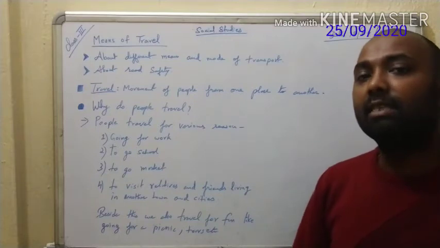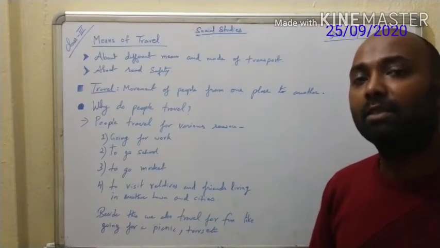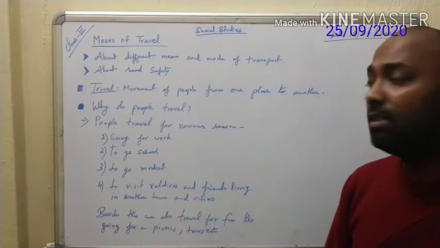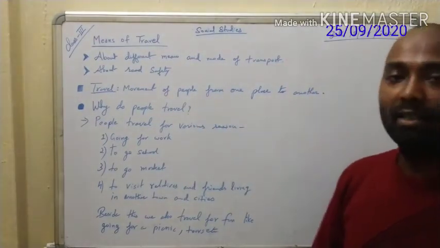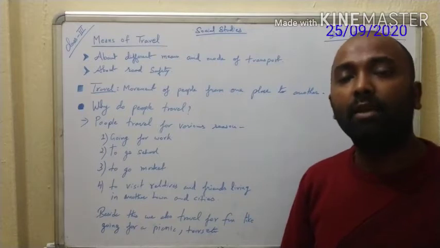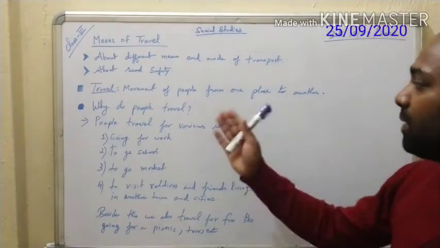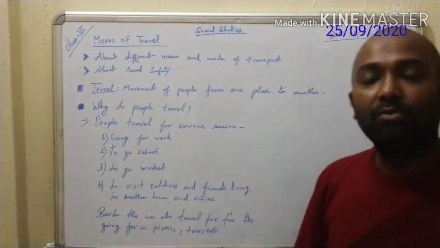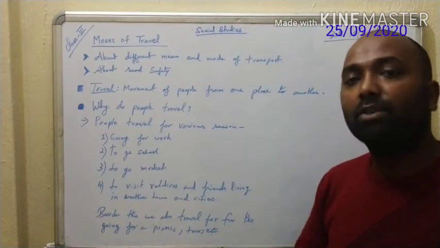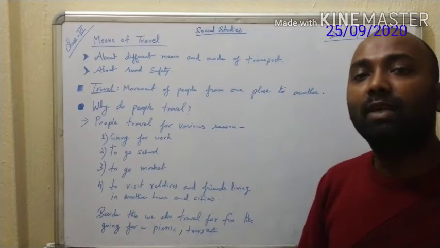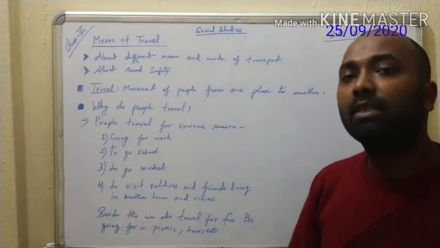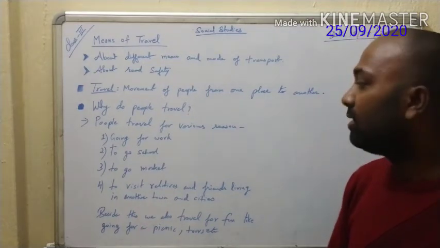Now, means of travel is needed only when we are traveling from one place to another. Okay. And what is travel? The word travel means movement of people from one place to another, and for this reason only we need means of transport. Okay. Now, why do people travel? People travel for various reasons. Okay. Some have got work in another city or town. Or when they are moving out of the house, they are going for some reason. Okay. So that is also one of the reasons.